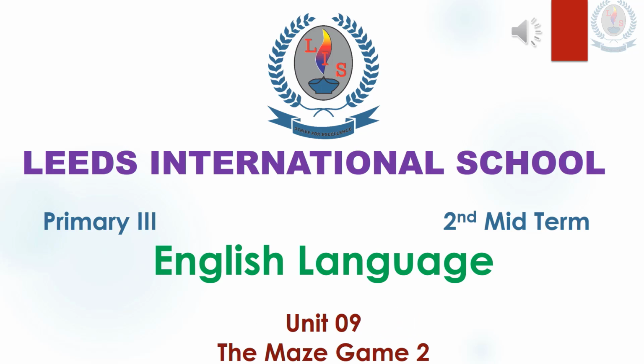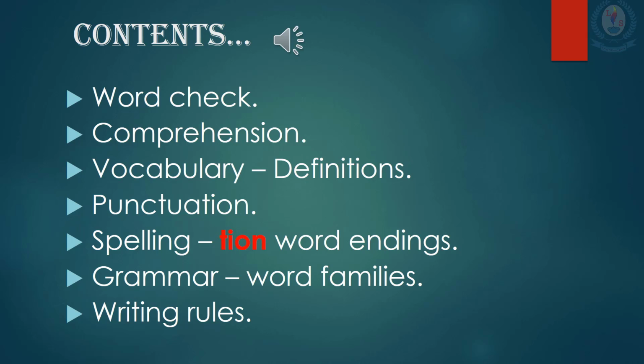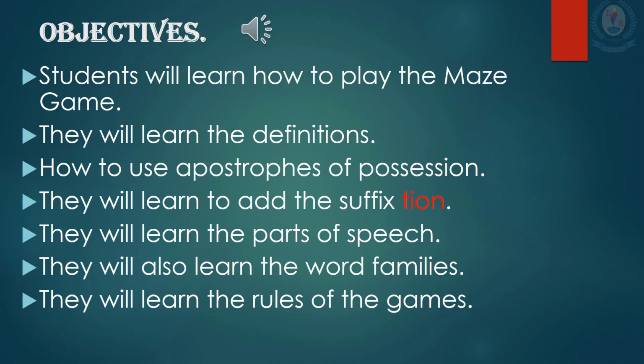English language, primary 3, second midterm, unit 9, the maze game. Contents: word check, comprehension, vocabulary definitions, punctuation, spelling, TIO on word endings, grammar, word families, writing rules. Objectives: students will learn how to play the maze game.